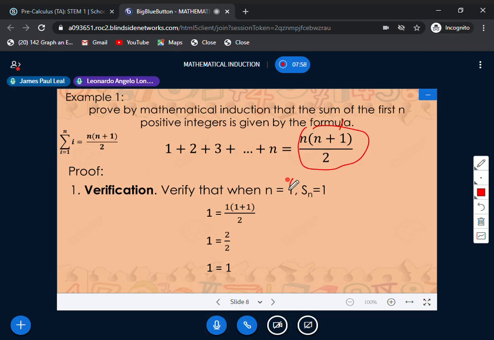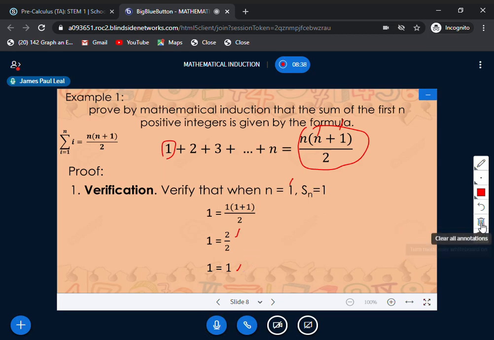Here n is equal to 1, so we are proving for this. The answer should be 1. You just need to plug in: 1 times the quantity 1 plus 1, since you have n plus 1, all over 2. We all know that 1 plus 1 is equal to 2, and if you multiply that by 1, you will have 2. Then 2 divided by 2 is 1. So that is correct, and it satisfies the condition for step 1.